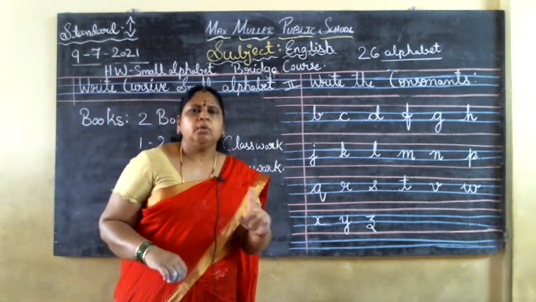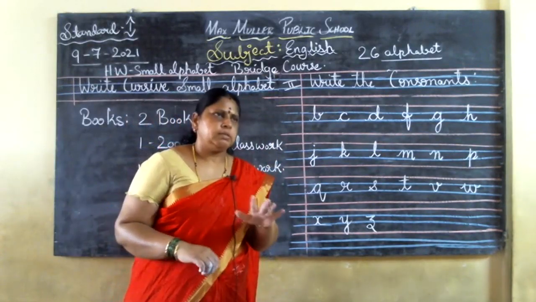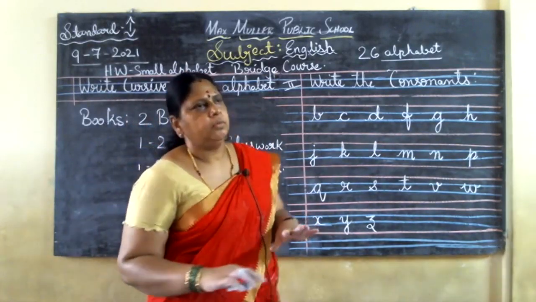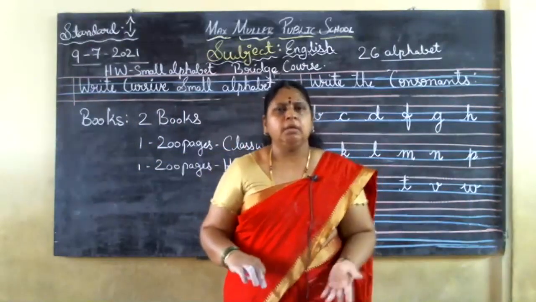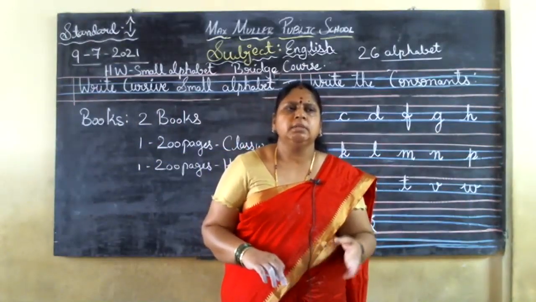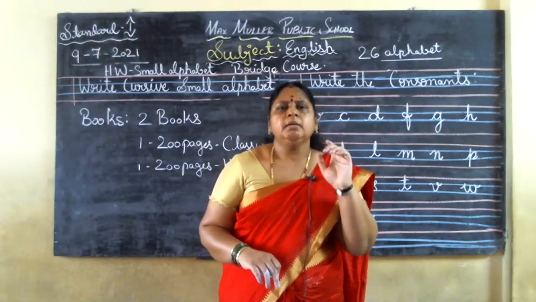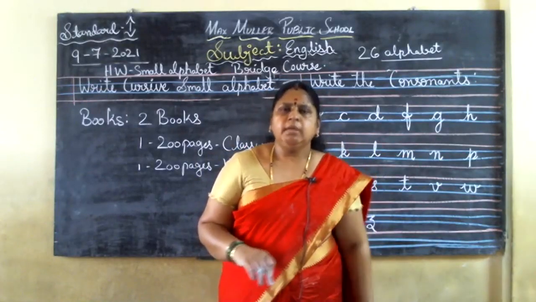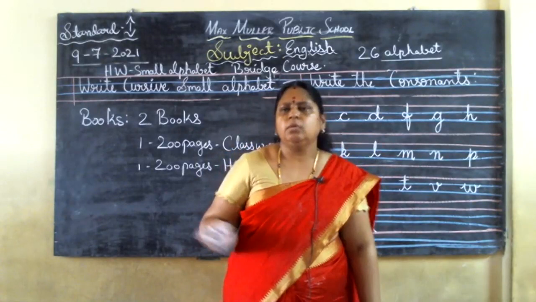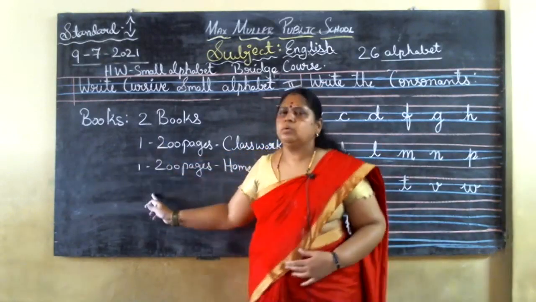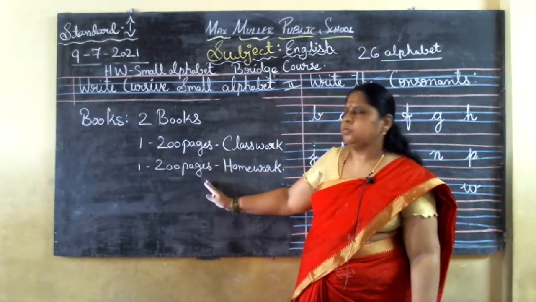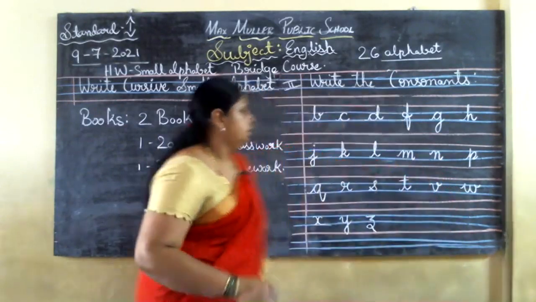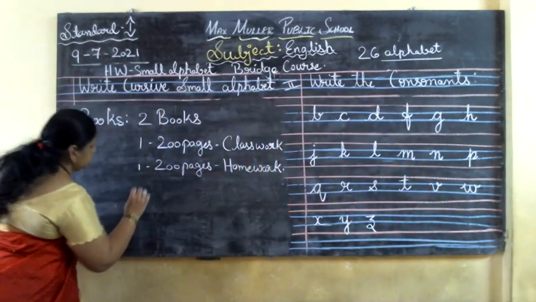Okay, write your name on that, write your class on that. No need to write the section. They are not mentioned the section for you. If they are mentioned, it's okay. If they are written and give you, you can write the section. But name and class should be very neatly written on the notebooks, children. Okay, and this is the two books what I told you. One is for classwork and then is for homework. And other than that, English copywriting also is there.